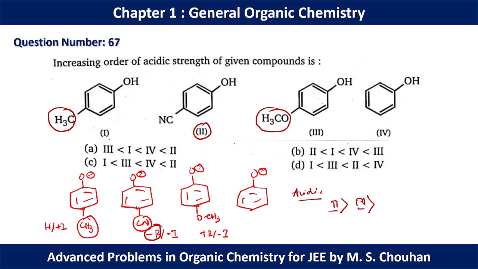Now if we compare 1 and 3, in 3 we have the OCH3 group which can show plus R effect, which is a much more destabilizing effect. So 1 will have more stability compared to 3. The acidic strength order should be 2 greater than 4, greater than 1, greater than 3. And for question number 67, option A should be the correct option.